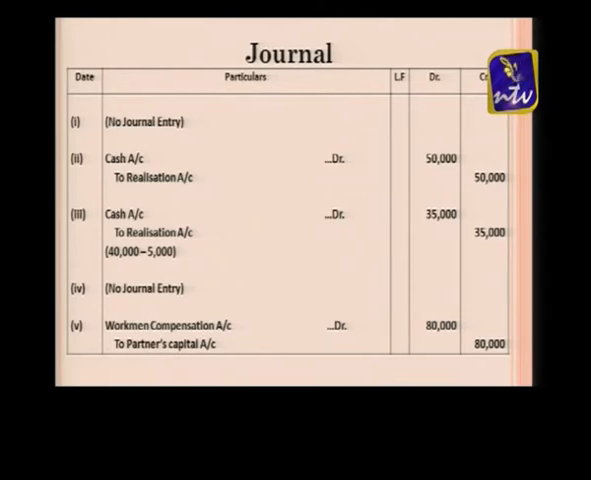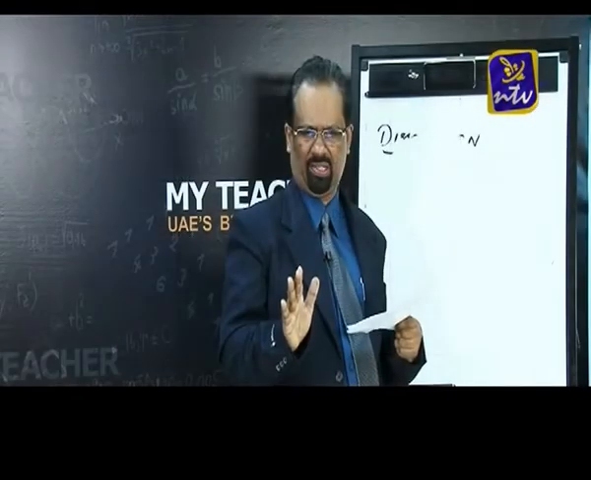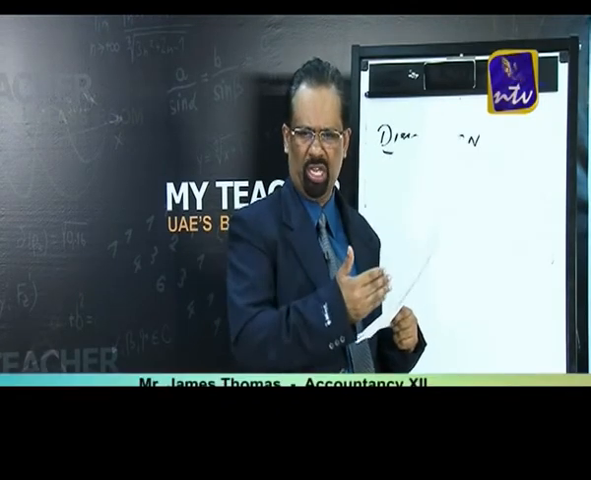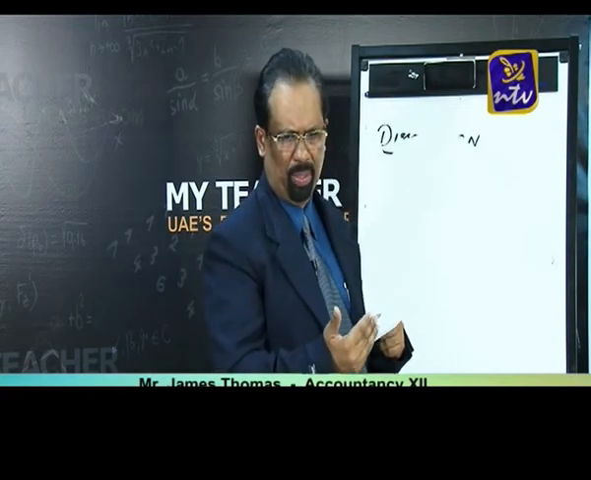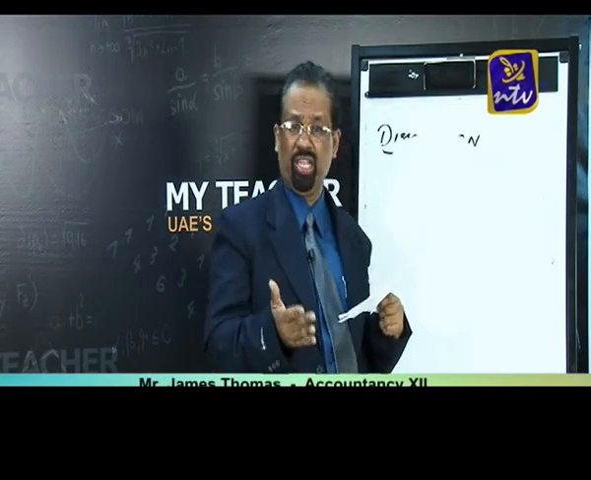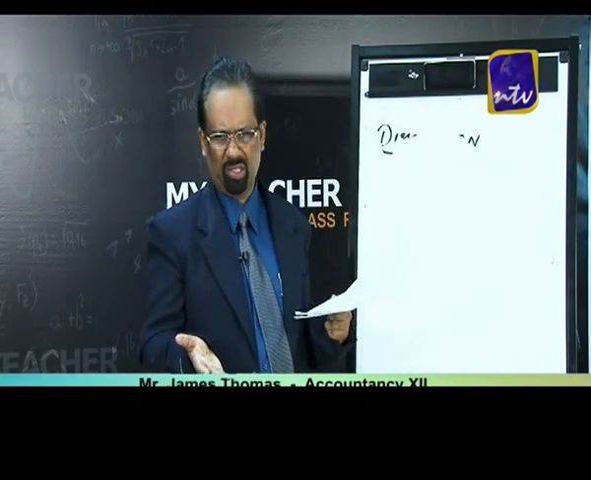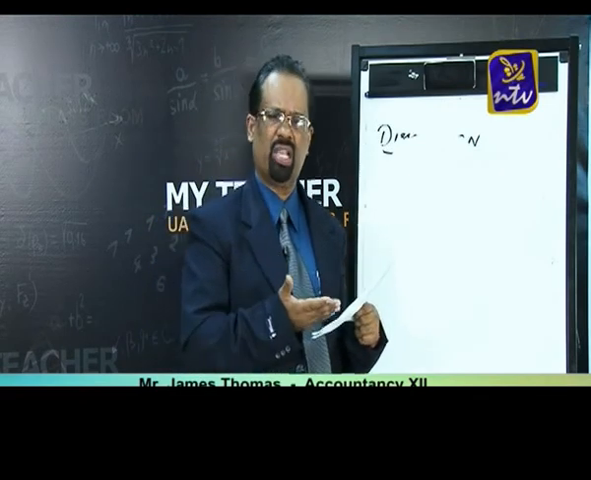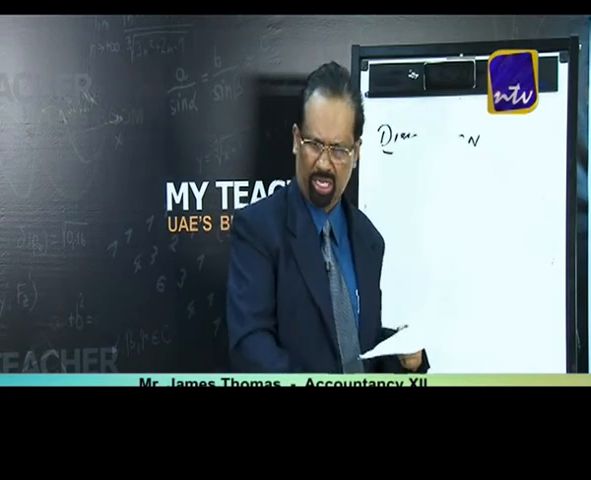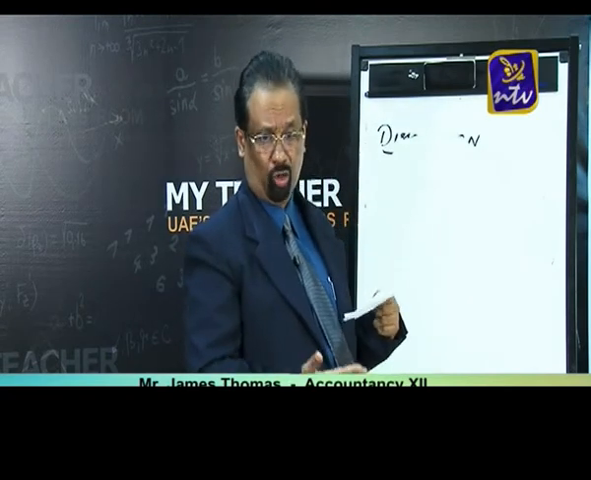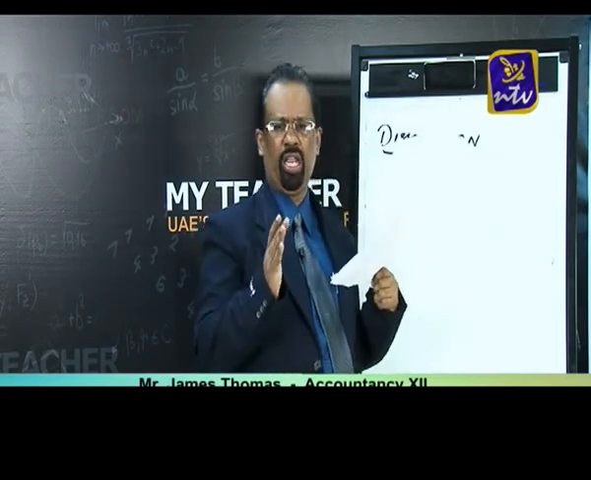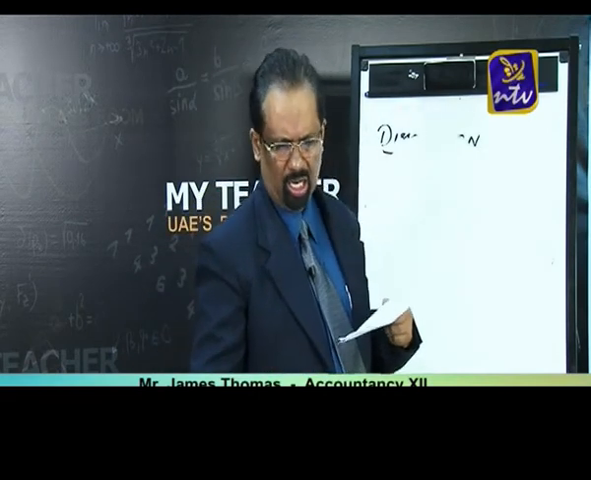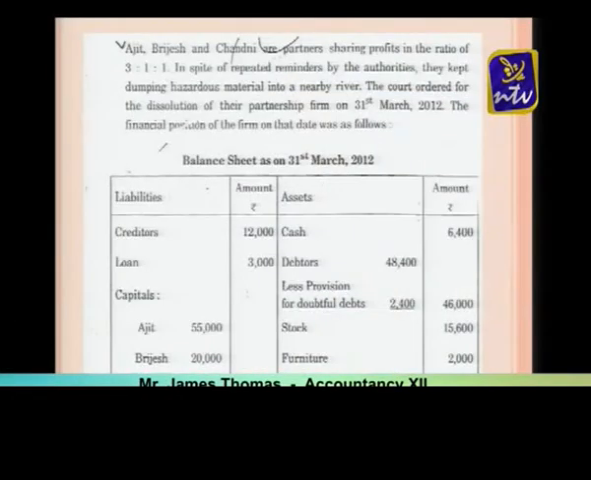Now I think it is clear. So what I said, nowadays the board is asking journal entries also. So all the students should focus and give more importance to journal entries also. Now you can see in the 2011 and 2012 papers, they are asking only journal entries. That means they give a balance sheet along with adjustments, and you are supposed to pass the entries only. And also the latest paper, 2014, they are asking only the realization account.